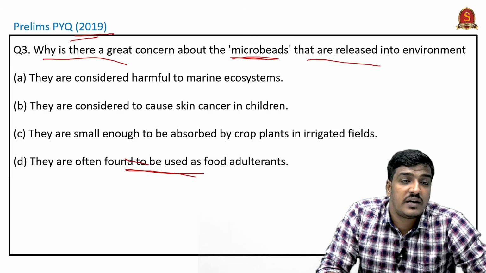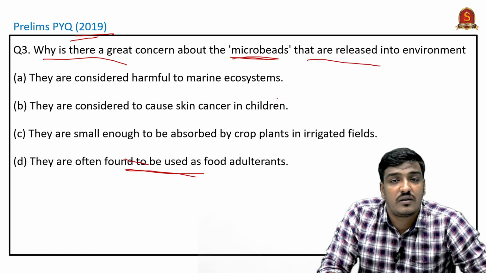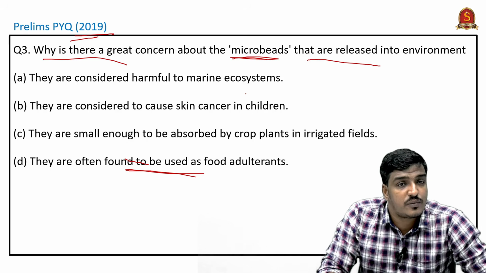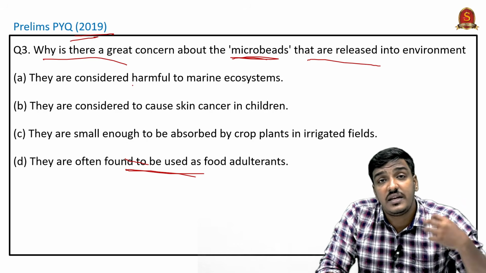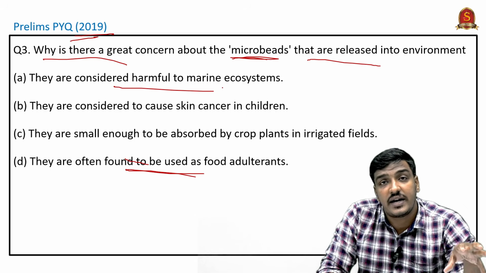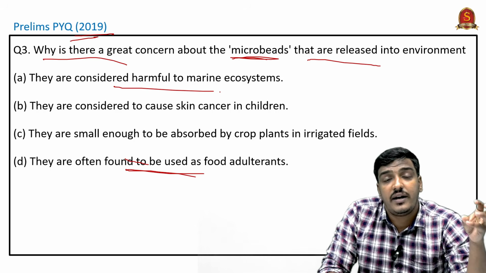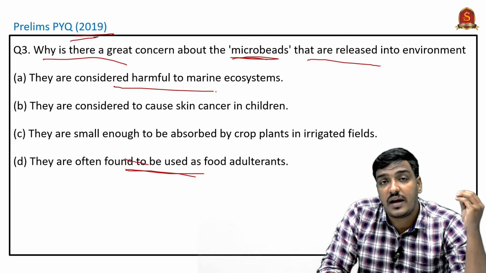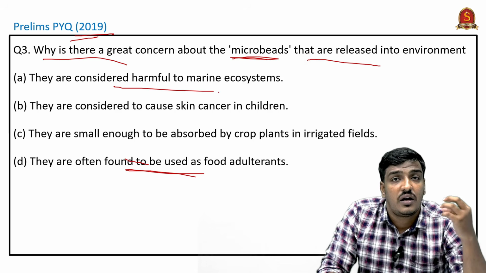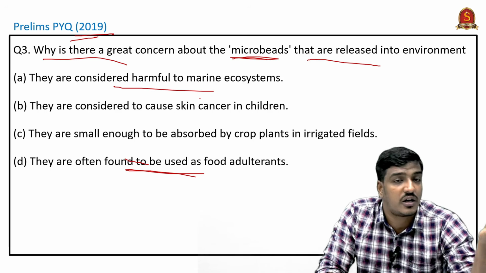So we can eliminate option D, and only three options remain. We can easily infer from the morning discussion that option A is the correct answer, because these microbeads drain into the river system and eventually reach the marine ecosystem and damage it to a large extent.